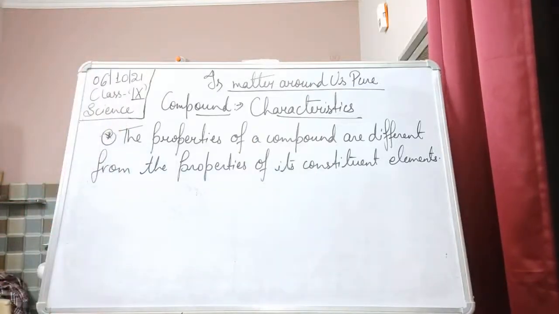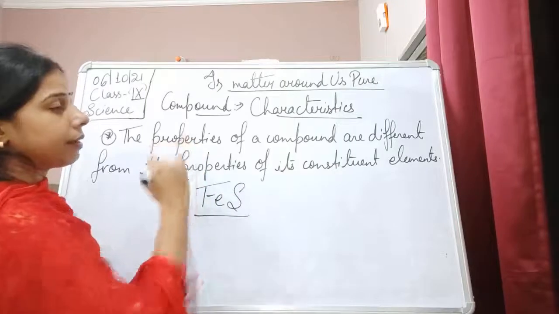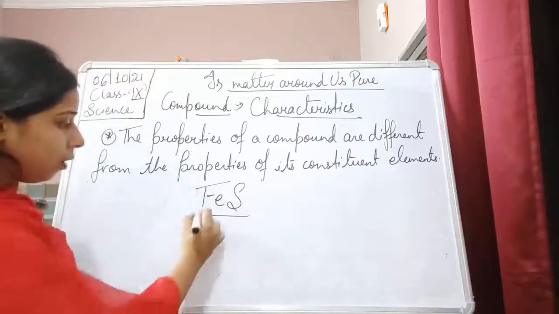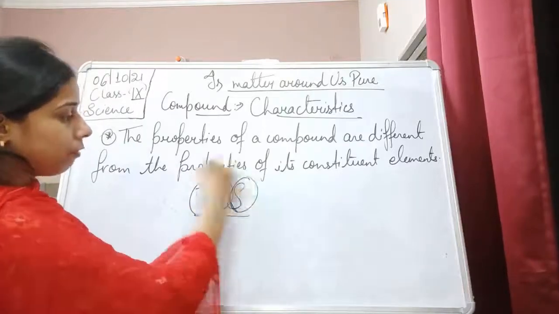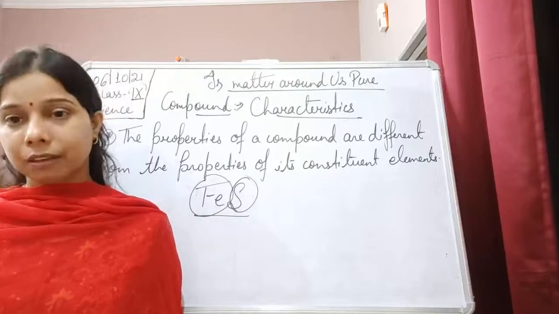How will we understand this? See, here we are again taking the example of iron sulfide. Iron sulfide is made up of iron and sulfur. So how is it different from iron sulfide?